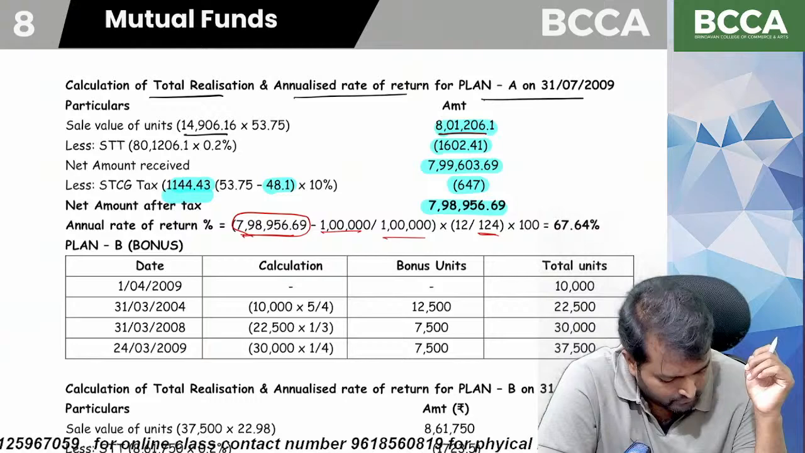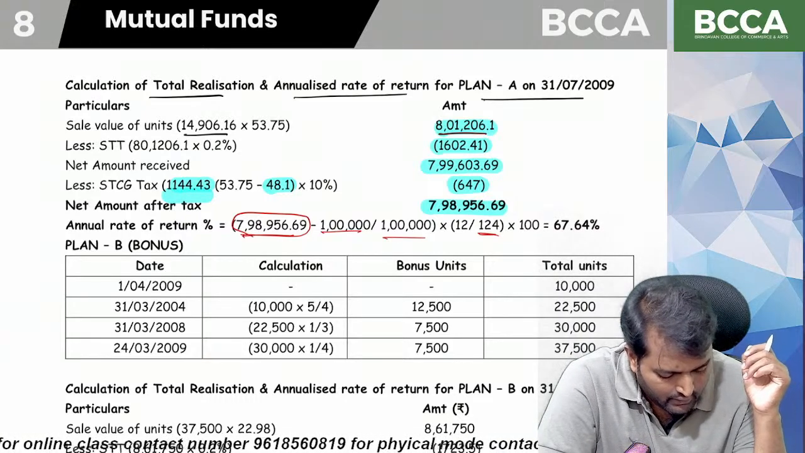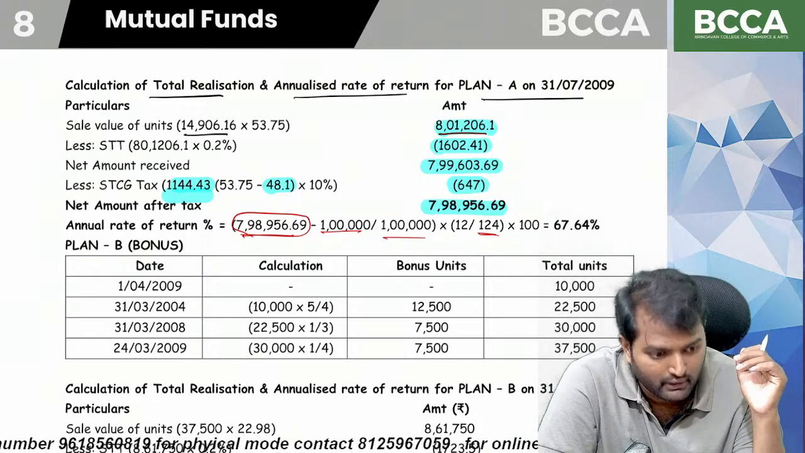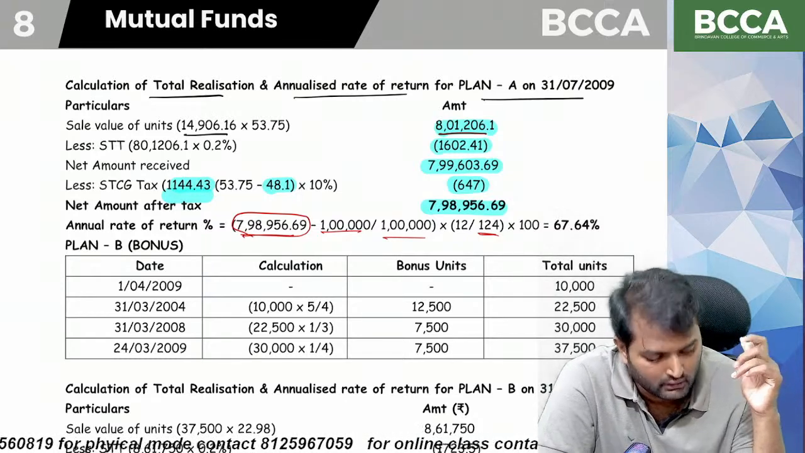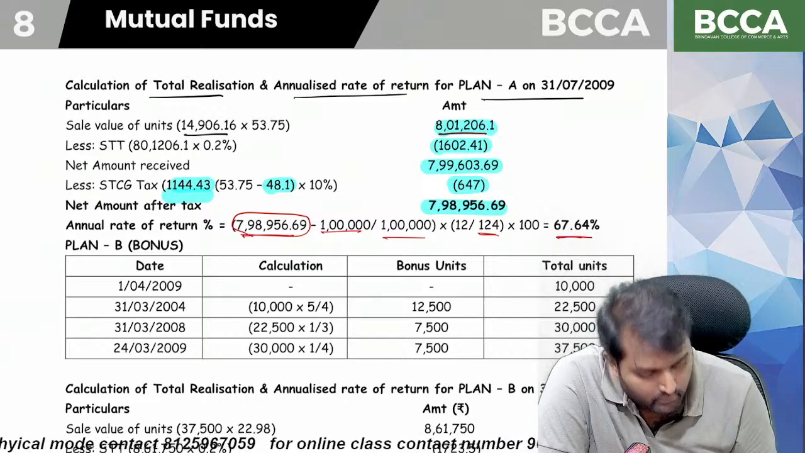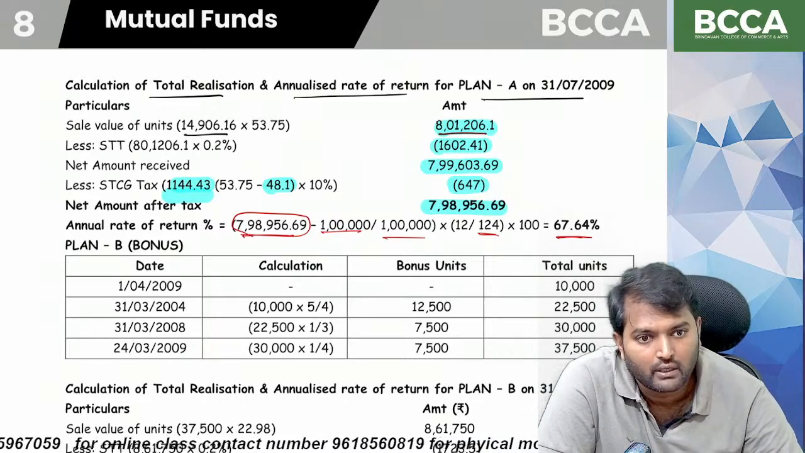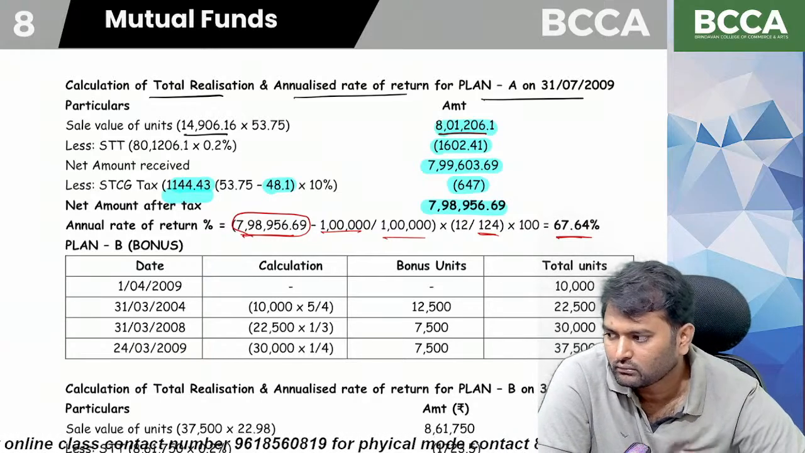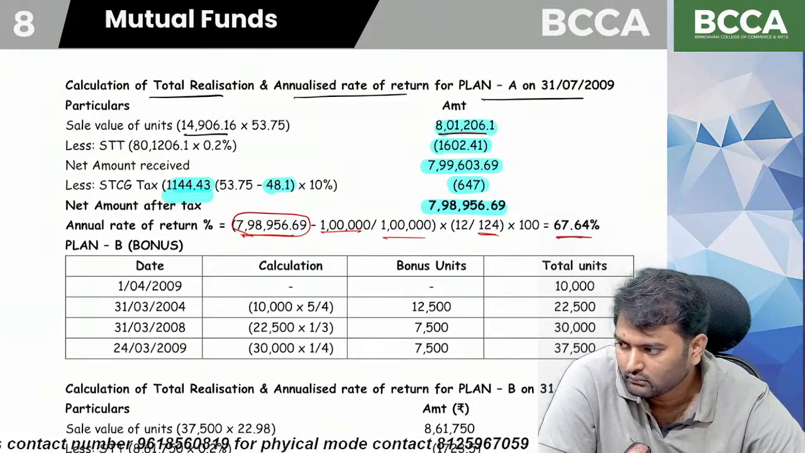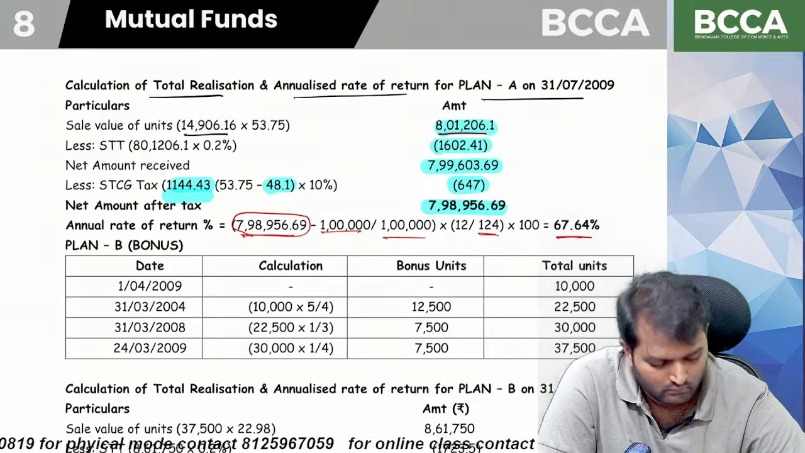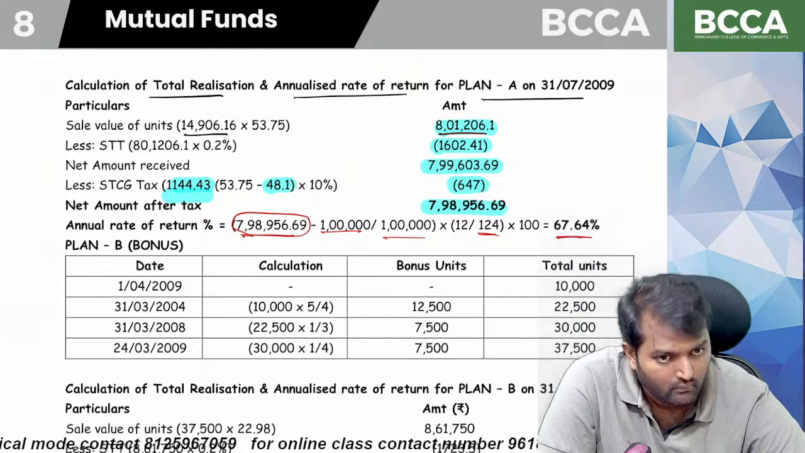So that's why 7,98,956.69 minus 1 lakh divided by 1 lakh into 12 divided by 124 into 100. So 67.64% is the annual rate of return. Done.